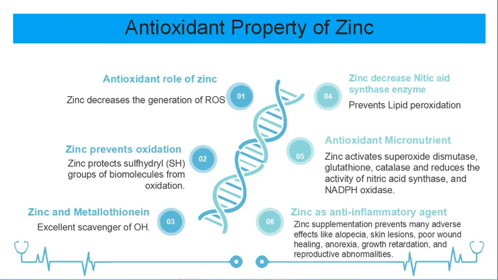And another main role of zinc is its antioxidant property. So what are the different roles of zinc as an antioxidant? Zinc decreases the generation of ROS and prevents oxidation, thereby protecting the sulfhydryl groups of biomolecules from oxidation. And zinc, as metallothionein, is an excellent scavenger of free radicals.